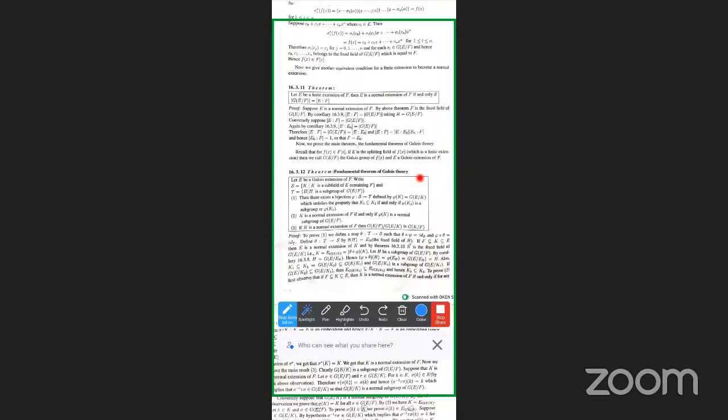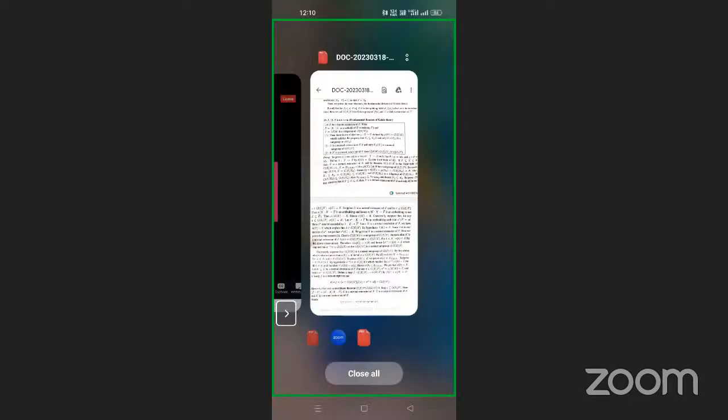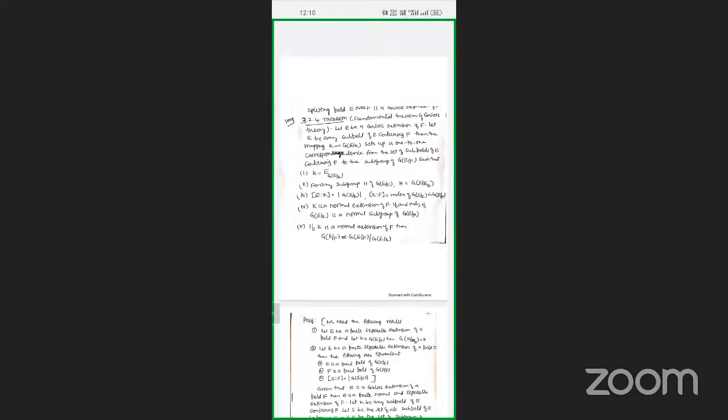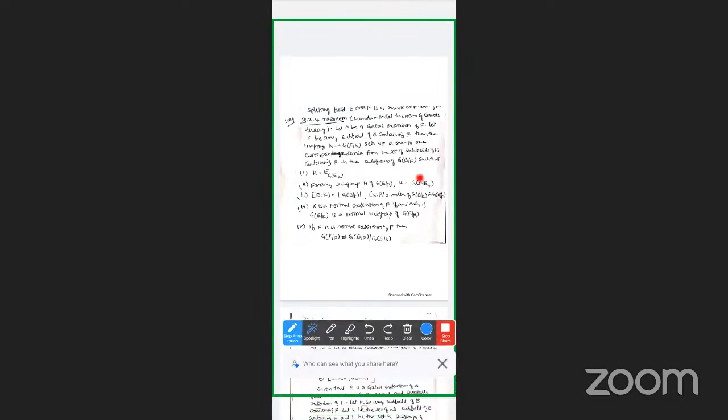Okay. So theorem, fundamental theorem of Galois theory. Statement: let E be a Galois extension of F.